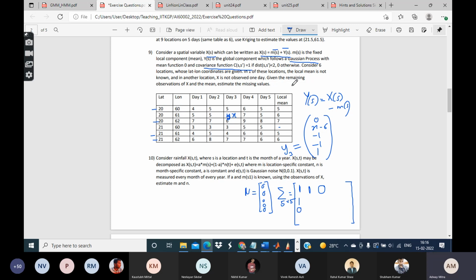So in this case, the distance is root 2, which is of course less than 2. So the covariance is 1 again, right? If you consider the first and the fifth location, their distance is root 5, which is greater than 2, so it will be 0. In a similar way, we can populate this whole covariance matrix with ones and zeros.